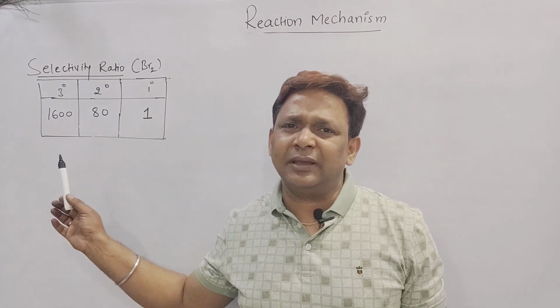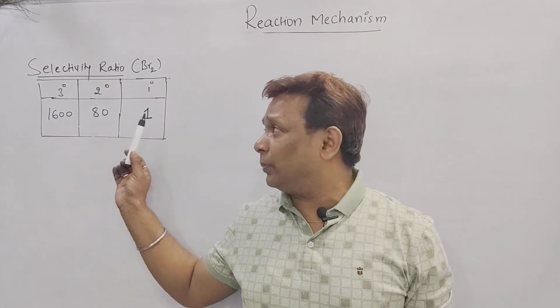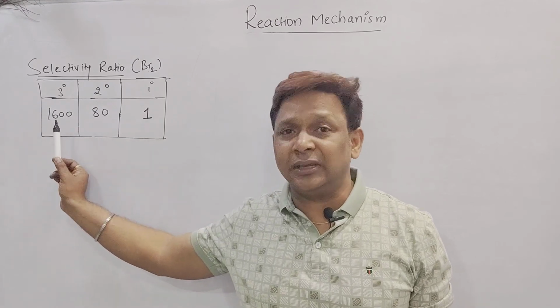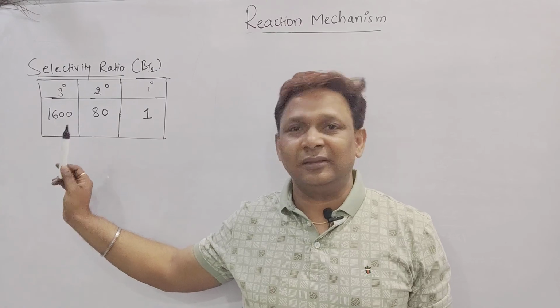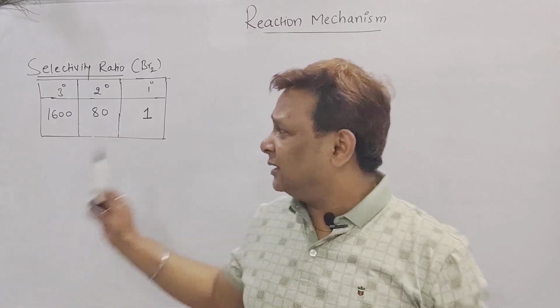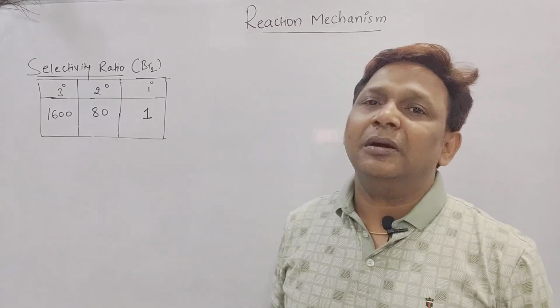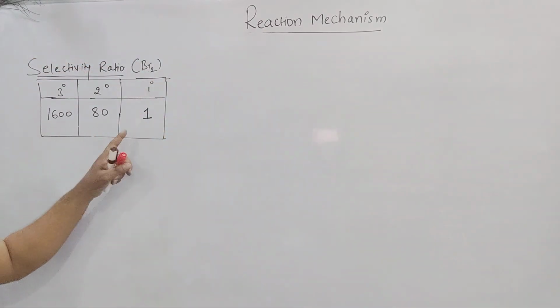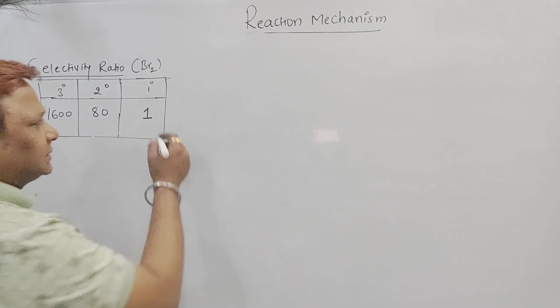So obviously we can say the product obtained due to the primary radical is a minor and the product obtained due to the tertiary radical is a major. There we need not calculate the percentage, we can say directly by seeing this. But still we'll try it to verify that tertiary becomes the major and primary becomes the minor. We will see one example here, with the same example.